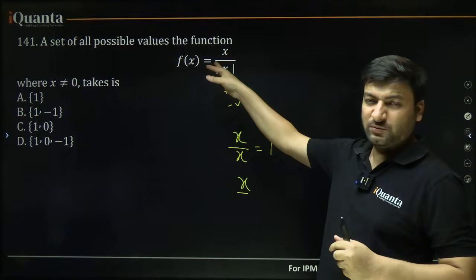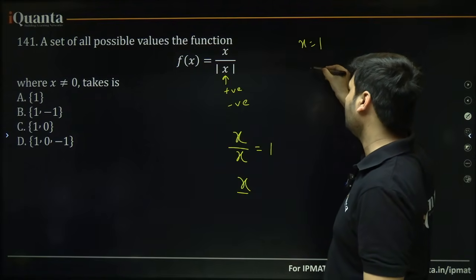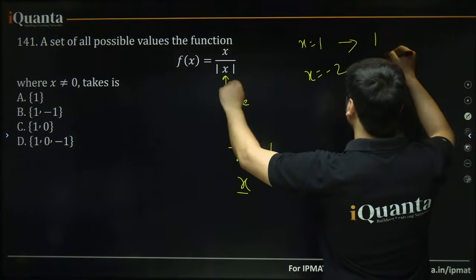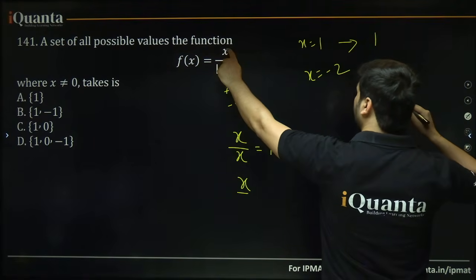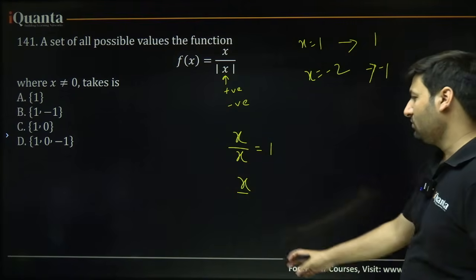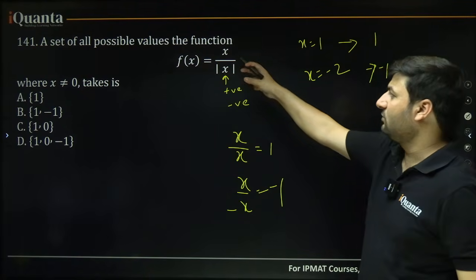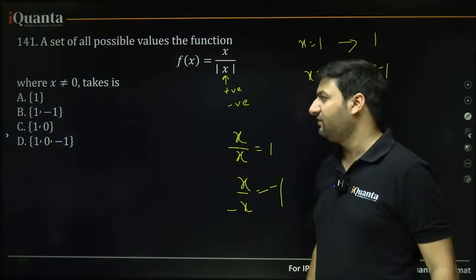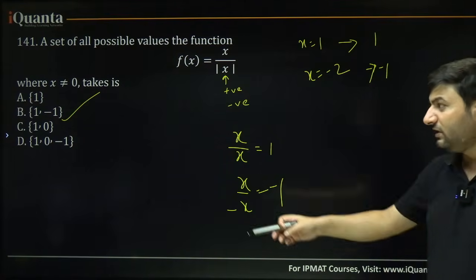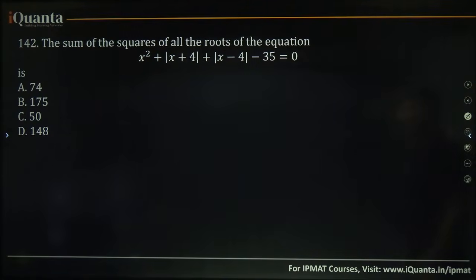Either you go by assuming values of x, you can take any value, once you give x a positive value, or then you give any negative value to x. What happens in case of positive values? 1 upon 1, 1. In case of negative values, minus 2 upon 2, that becomes minus 1, isn't it? So, only two values are possible. It can never become 0. If you put x equal to 0, these two become undefined, right? 0 by 0 is undefined. So, only two values are possible. They are written like this in curly brackets, because only these two values are possible. This is a set of values, right? Inside curly braces, we write the possible values.